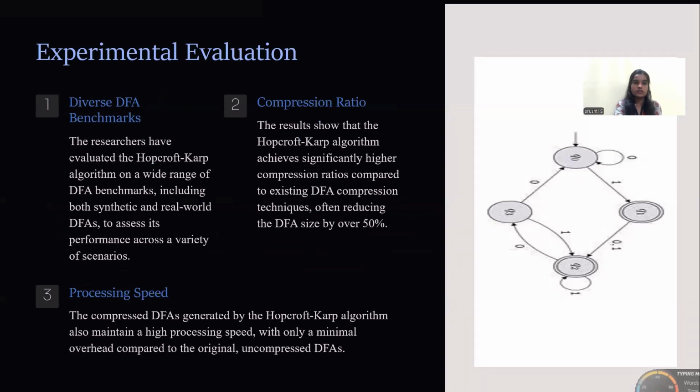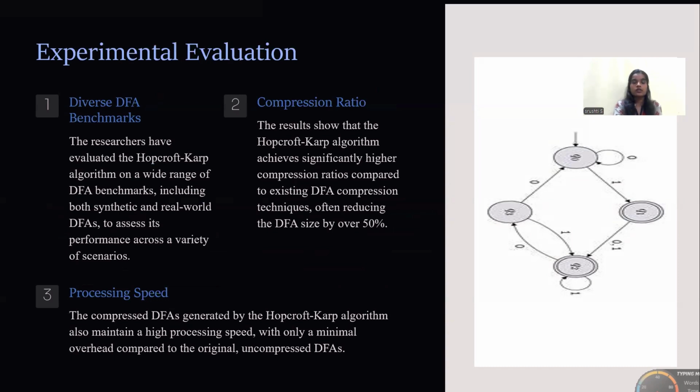Experimental evaluation: diverse DFA benchmarks, compression ratios, and processing speeds. The researchers have evaluated the Hopcroft-Karp algorithm on a wide range of DFA benchmarks, including both synthetic and real-world DFAs, to assess its performance across a variety of scenarios.